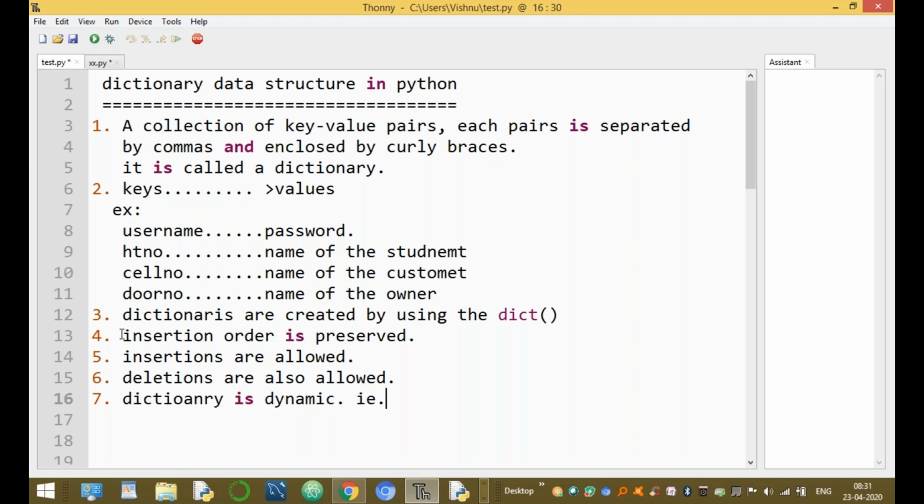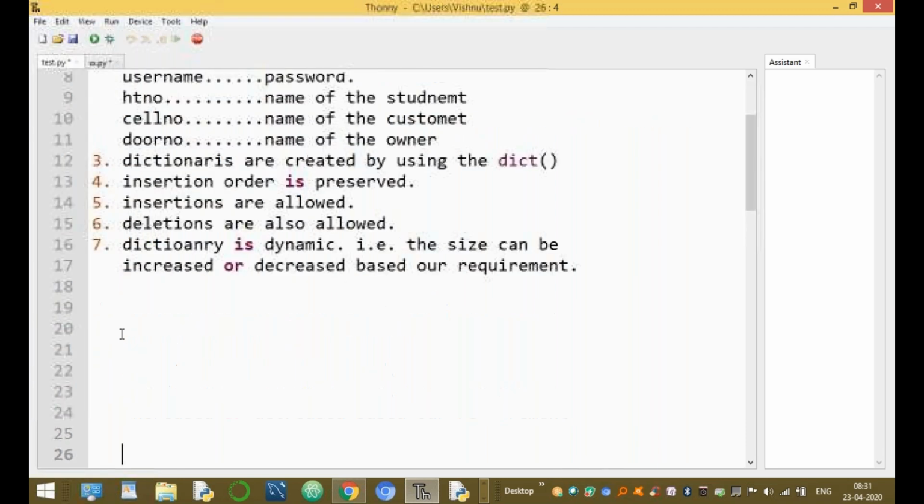That means the size can be increased or decreased based on our requirement. That is the seventh one.